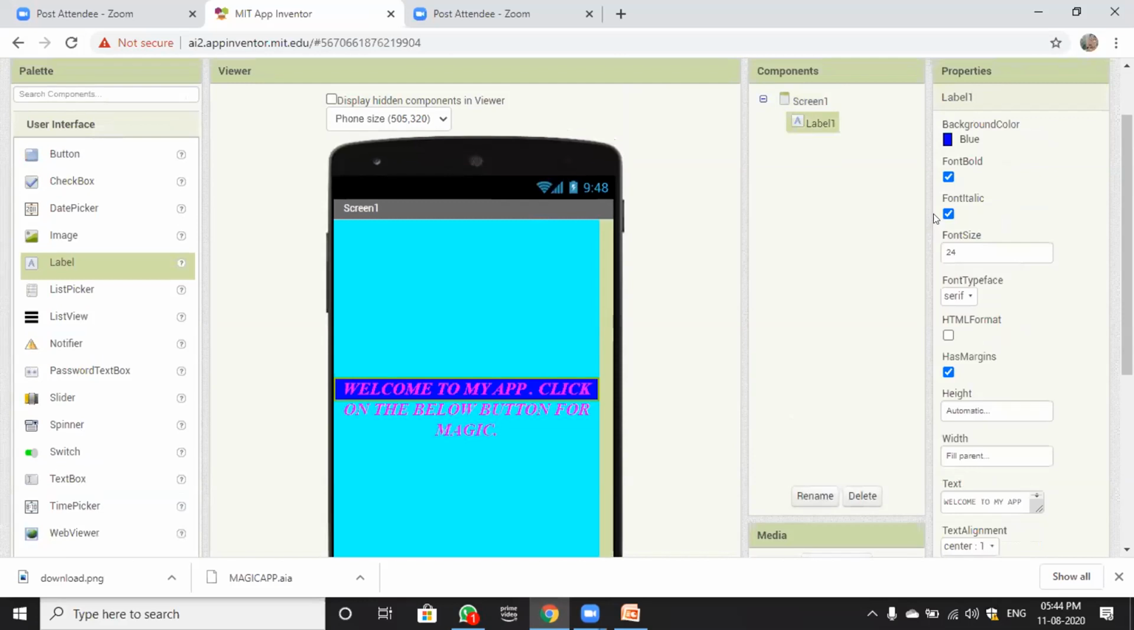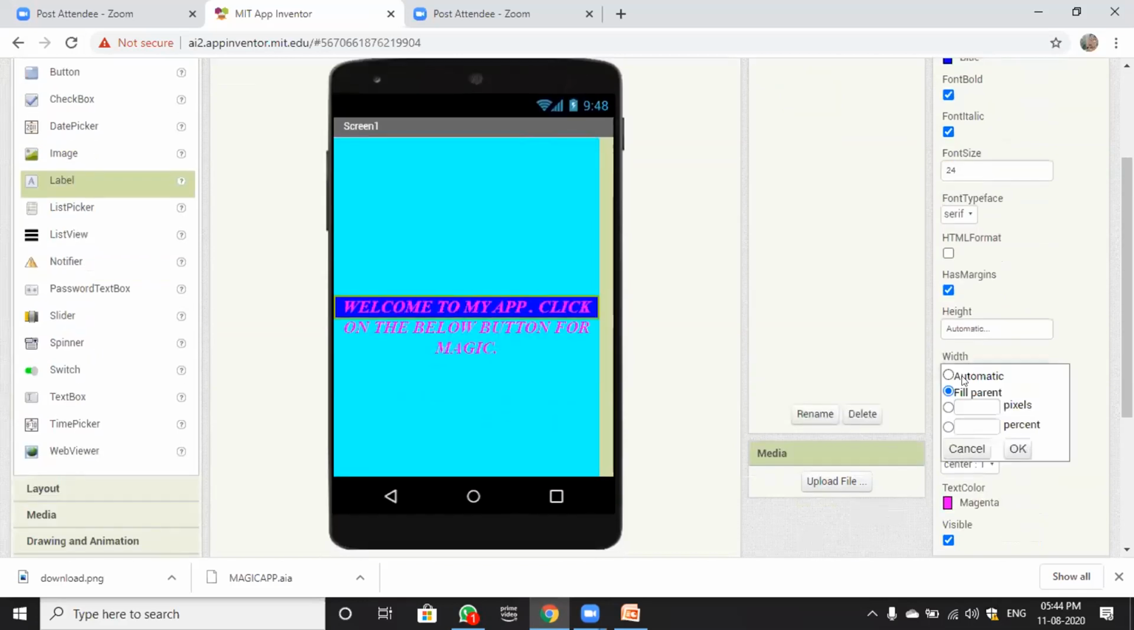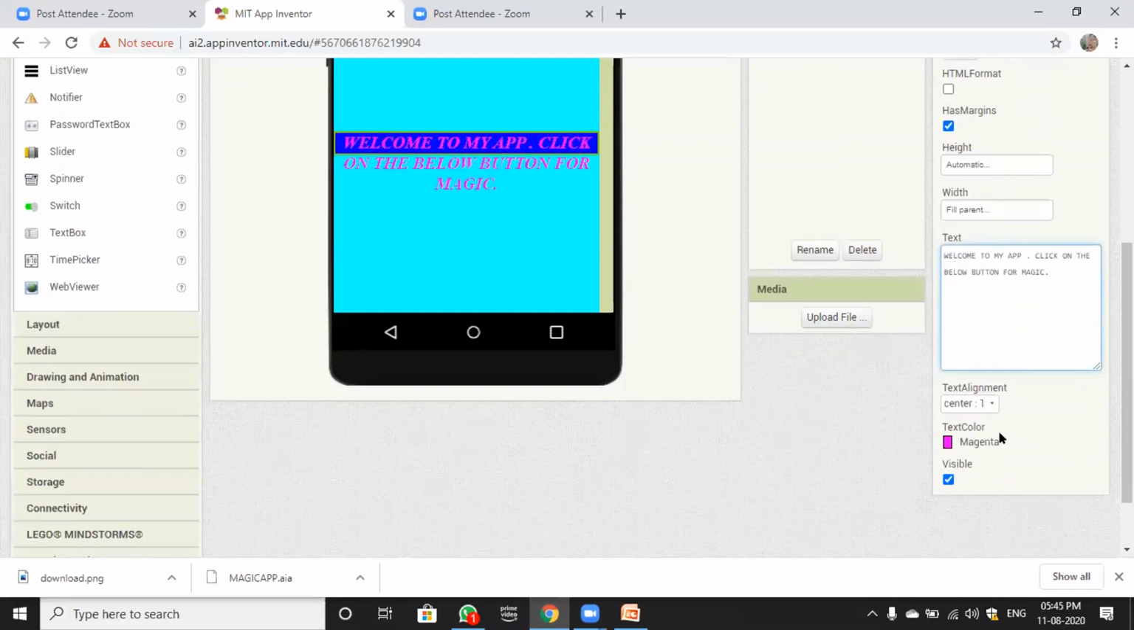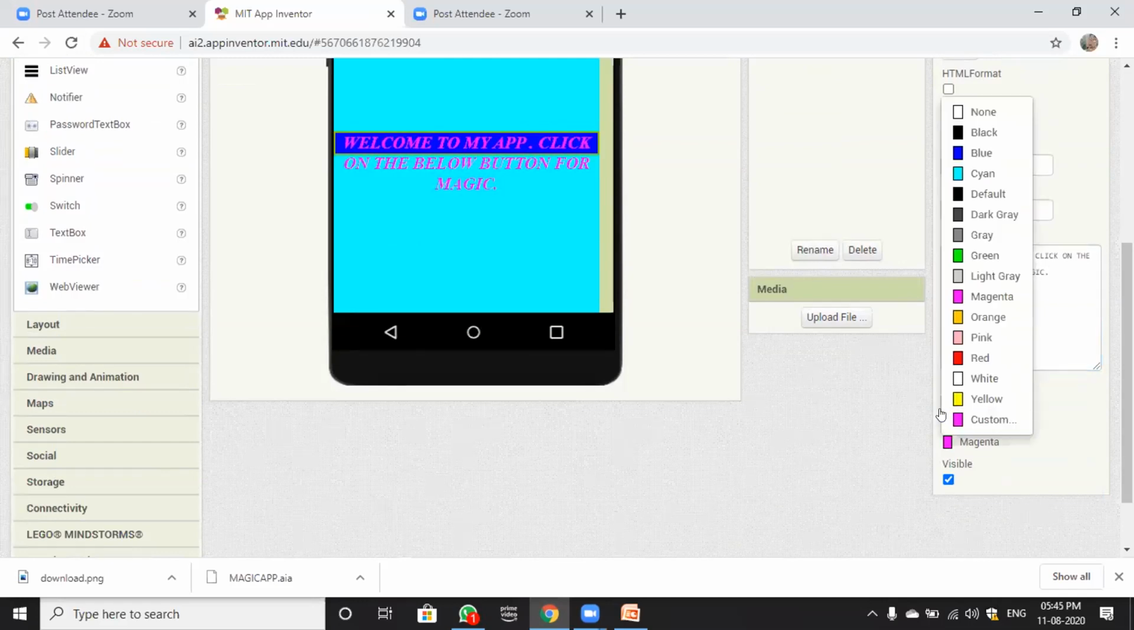Then we will add a label. Its properties are: background color will be dark blue. Font bold, font italic, font size will be 24. Font typeface will be serif. Okay, then the width will be fill parent, and the text is welcome to my app. Click on the below button for magic, and the text alignment will be center, and the text color will be magenta.